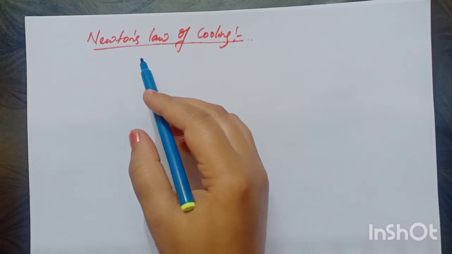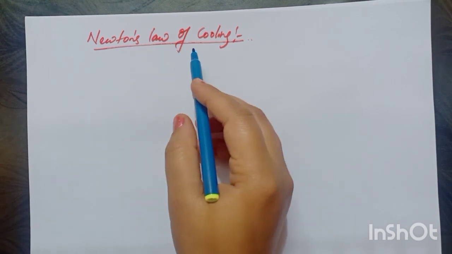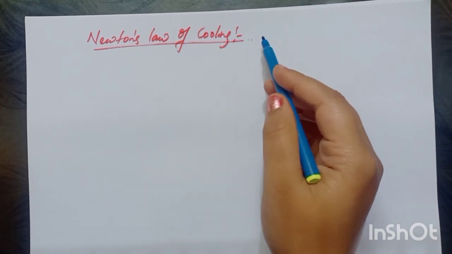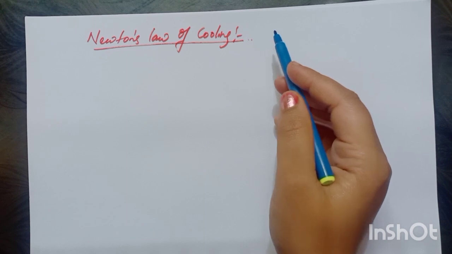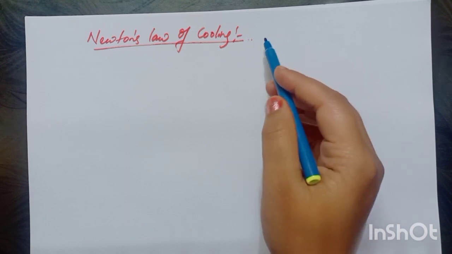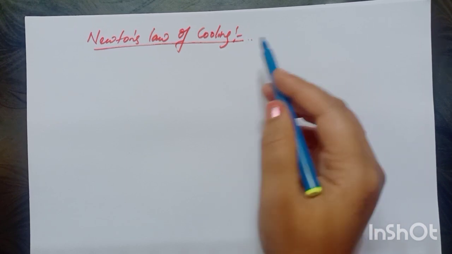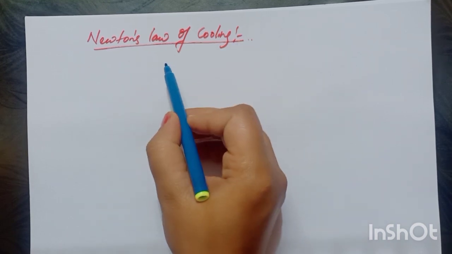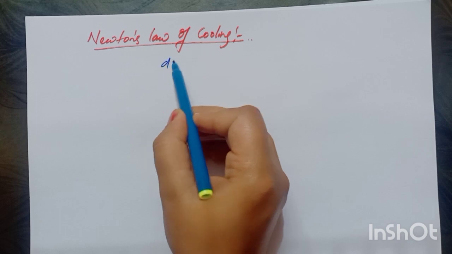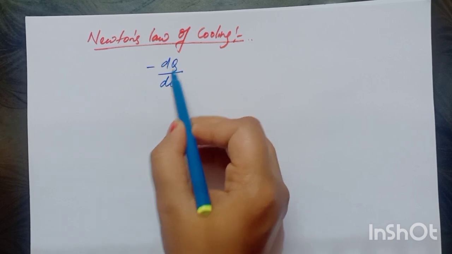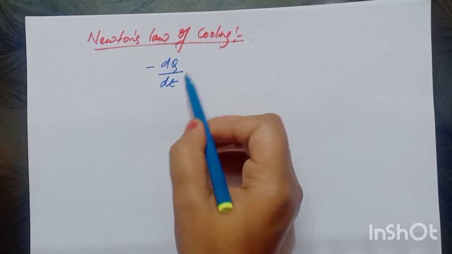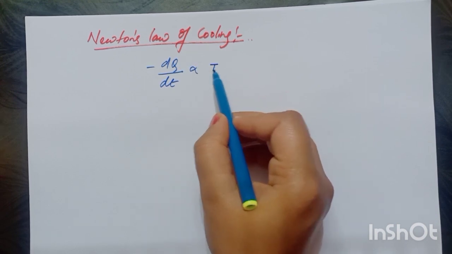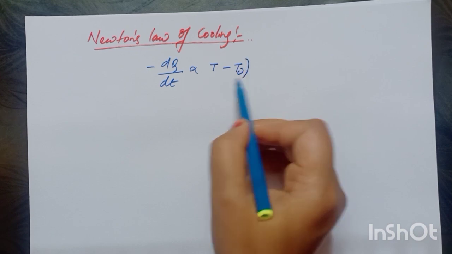The next concept of this chapter is Newton's law of cooling. Here in Newton's law of cooling, we will see how cooling takes place in a body and how the temperature difference between the body and the surrounding affects the cooling of the body. So according to this law, the rate of loss of heat, that is dQ by dt, from a body is directly proportional to the temperature difference between the body and the surrounding.